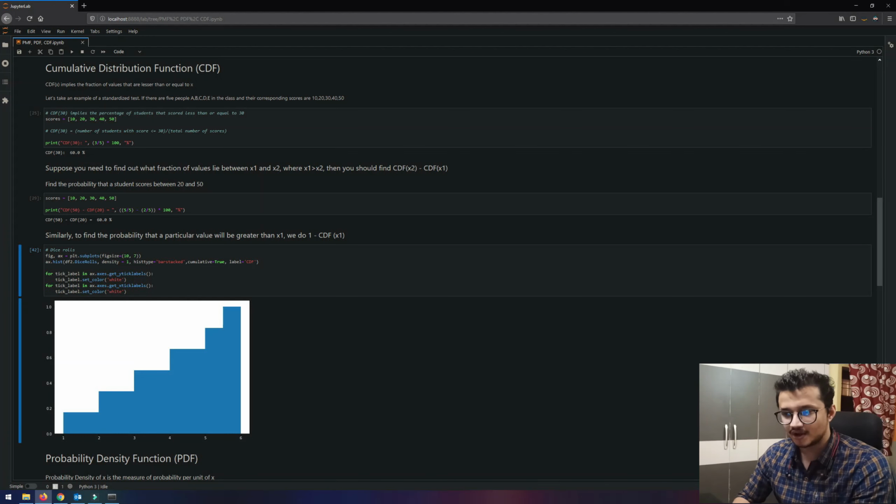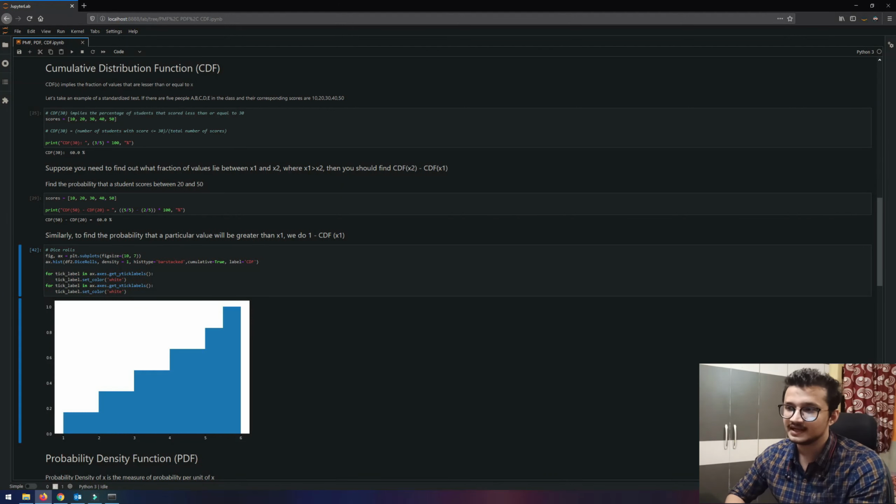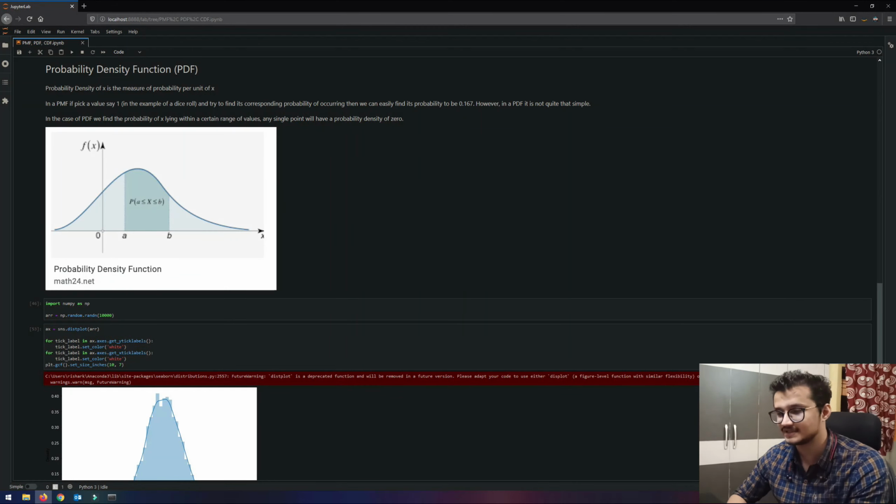Now, in order to confirm that, we can also plot the cumulative distribution function for the dice rolls ranging from 1 to 6. If you can see, on summing it up, the max value at the last point is definitely 1, because the sum of all the probabilities cannot be more than 1, right? So we have 100% probability up here. So this is what a CDF of a die roll looks like.